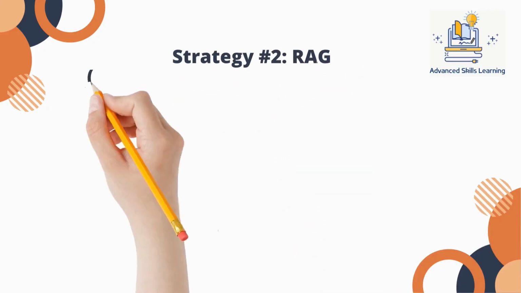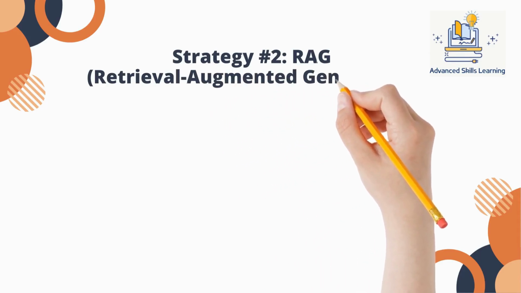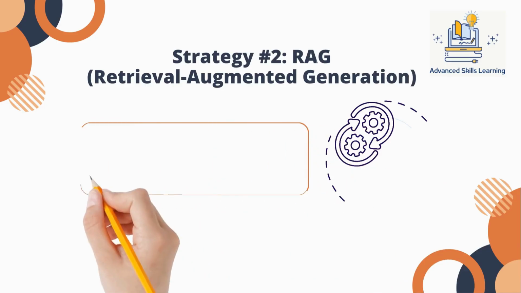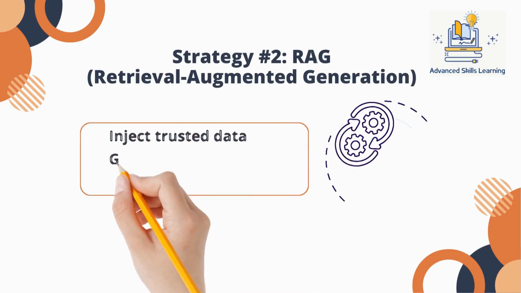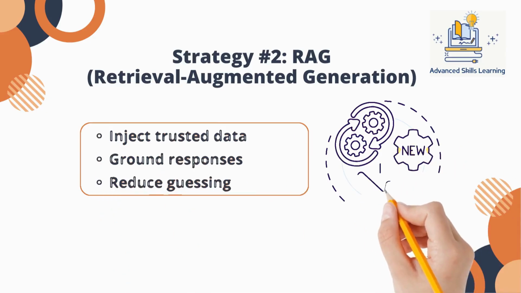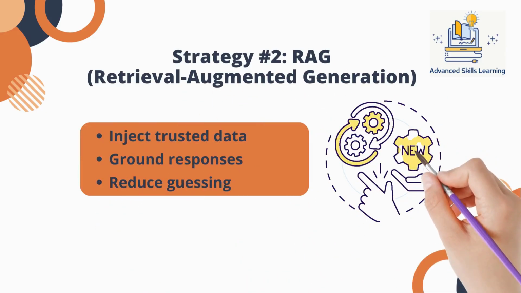A much more effective technique is retrieval augmented generation, or RAG. With RAG, the system retrieves relevant documents at query time and injects them into the prompt. Instead of relying only on training data, the model is grounded in trusted, up-to-date information. This dramatically reduces hallucinations because the model no longer needs to invent answers.